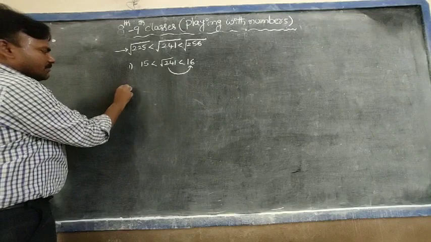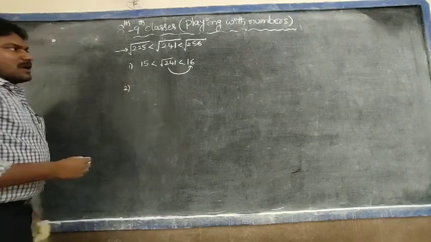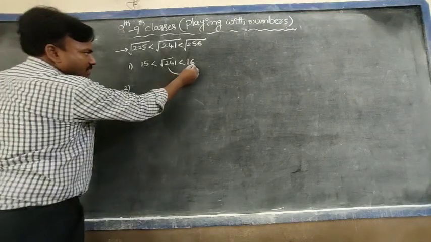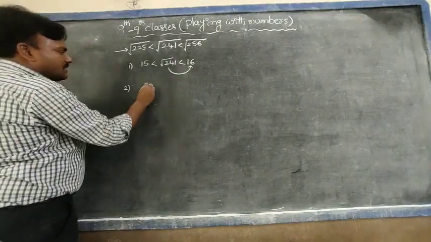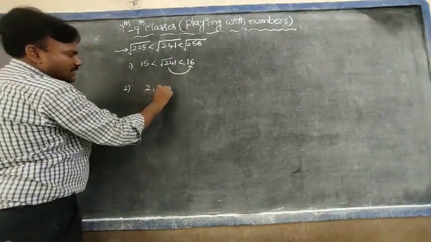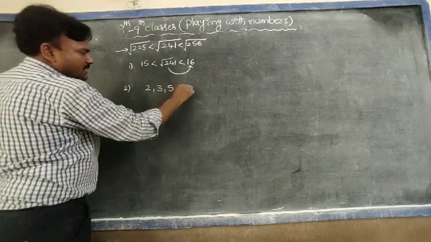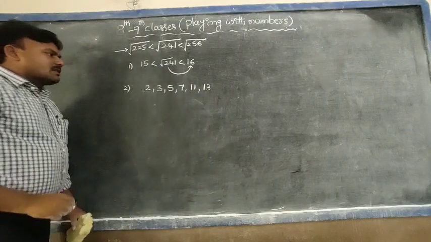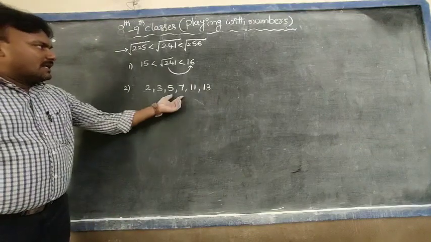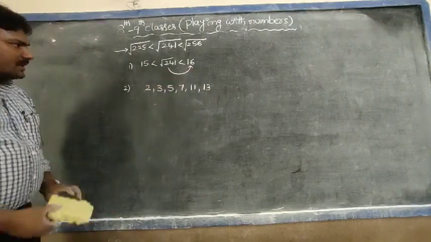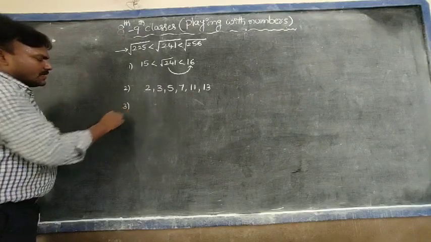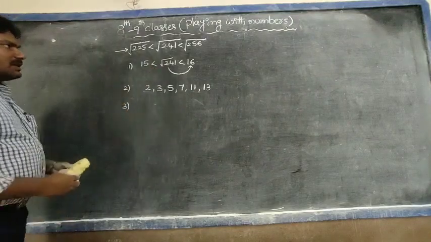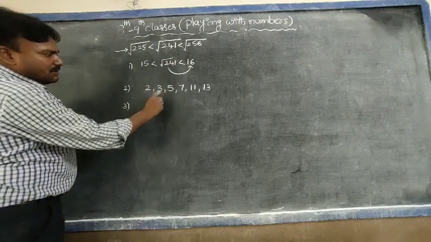Next, the second step is to take the prime numbers less than 16. Which are the prime numbers less than 16? Observe, that is 2, 3, 5, 7, 11 and 13. These are the prime numbers less than 16. And third, check whether 241 is divisible by any of these prime numbers or not.